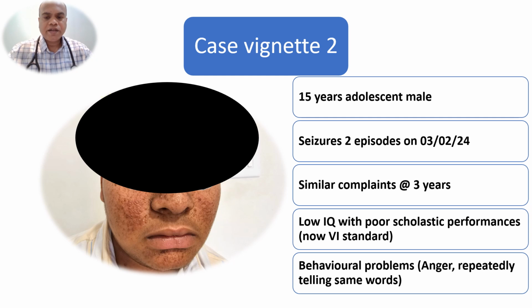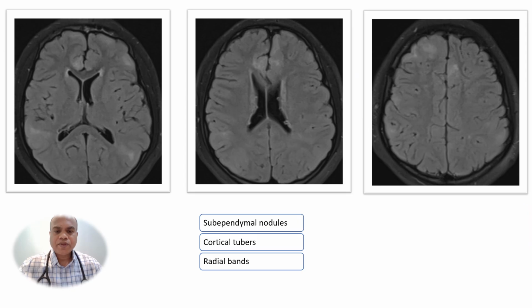So this patient had epilepsy, low intelligence, and behavioral abnormalities, and if we look at his face, there is adenoma sebaceum or facial fibroangiomas. So this patient fits into the triad. These are the MR images of this patient showing subependymal nodules, cortical tubers, and radial migration lines or radial bands.